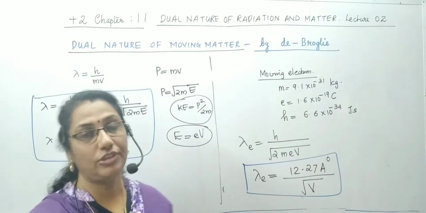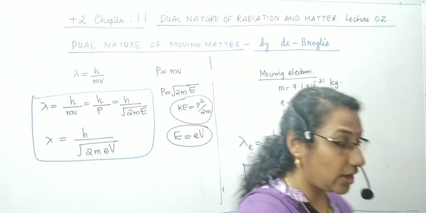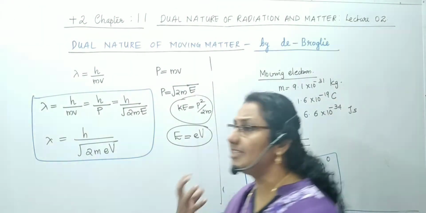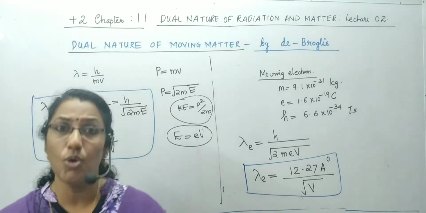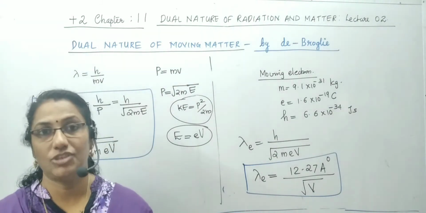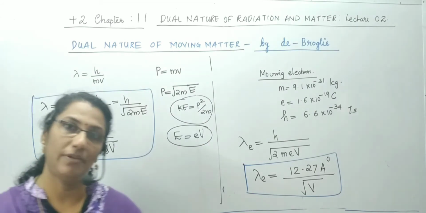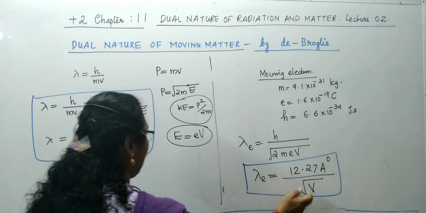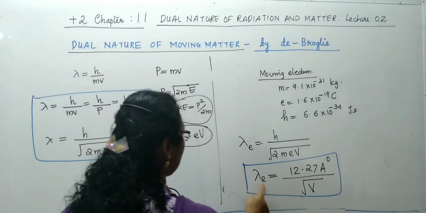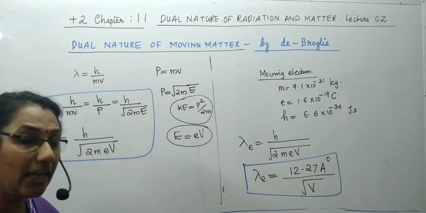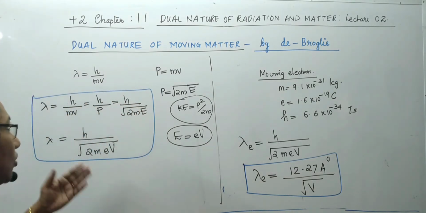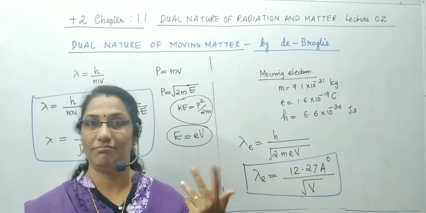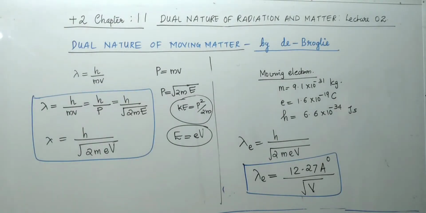Clear? Okay, so this was the concept introduced by de Broglie, assuming that any moving matter can act as a wave also. If the matter has very less mass and it is moving with very slow speed, then its wave nature is very much prominent. Okay, and he even gave the wavelength of a moving electron. If the electron is provided a potential difference of V volt, the wavelength of such electron will be 12.27 angstrom by root V. Clear? So this was the concept introduced by de Broglie about matter as a wave. Take the notes. Clear?